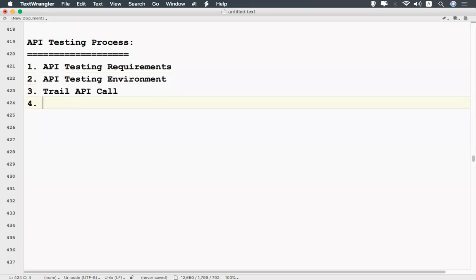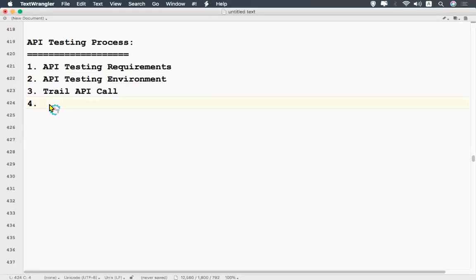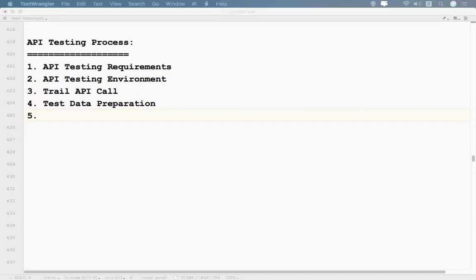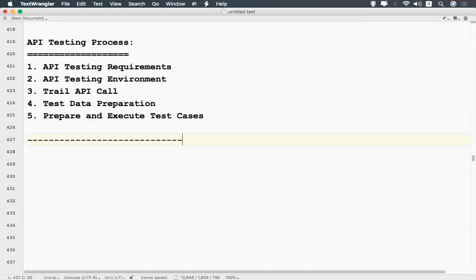After that, test data preparation. And the fifth point is prepare and execute test cases. So these are all the points which we need to consider in API testing. We'll see them one by one.